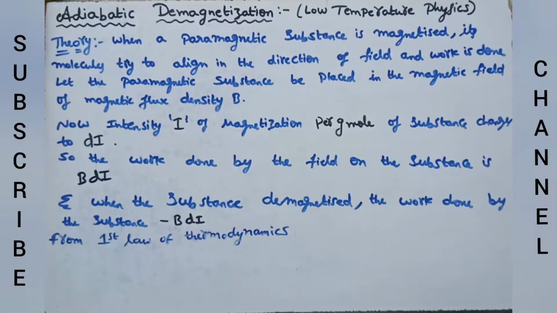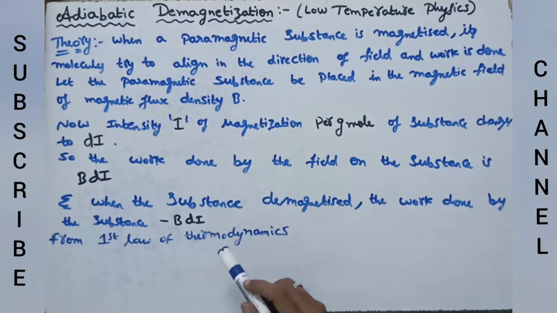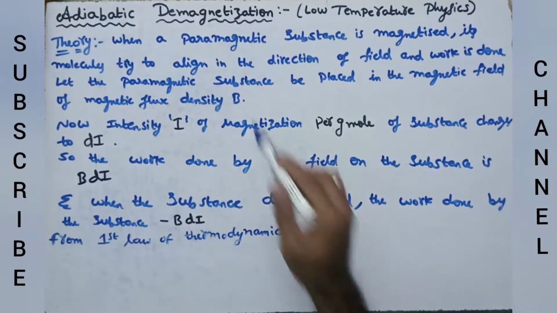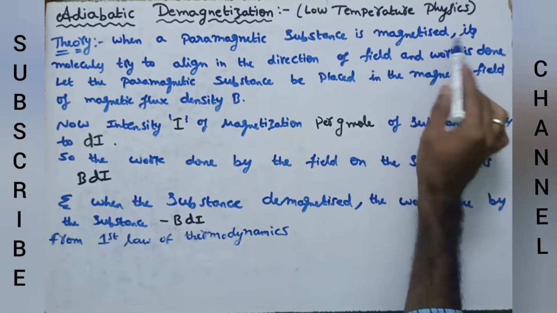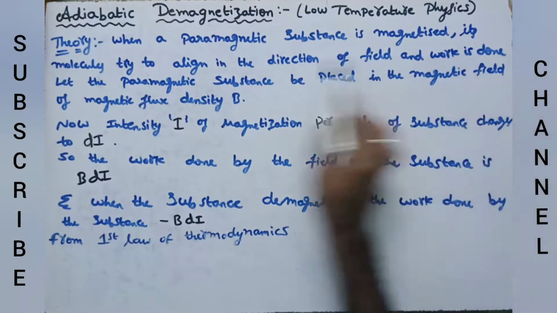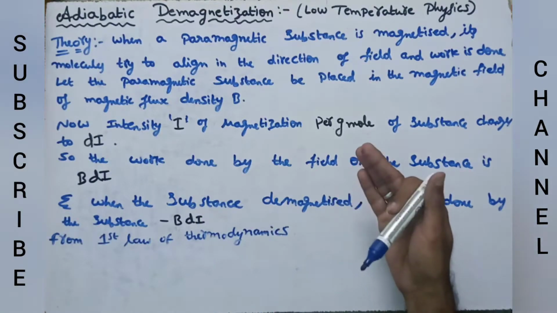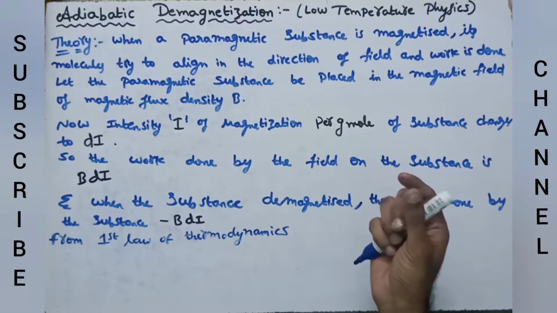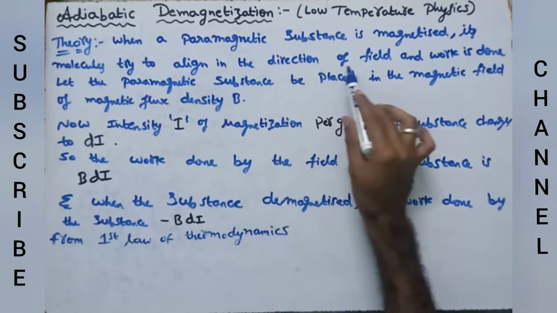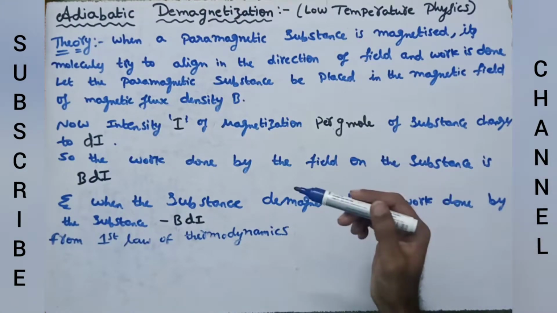Now we are going to write the formula for the change in temperature of the paramagnetic substance in adiabatic demagnetization. In theory, we have to write that when a paramagnetic substance is magnetized, its molecules try to align in the direction of the field and work is done. The molecules in the paramagnetic substance align in the direction of the magnetic field and work is done on the paramagnetic substance.